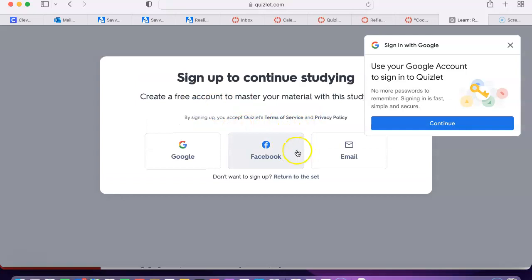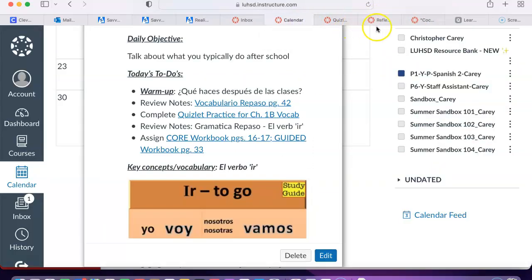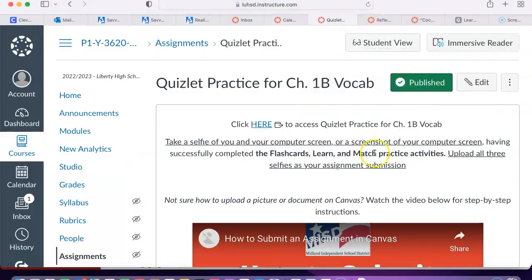and it's going to ask me to sign in. But after you sign in, you'll complete the learn activity, and then again, just to clarify, not the write activity, but instead the match, where you're just matching different tiles of vocabulary together. So complete those three activities, take a screenshot, or if you're using the laptop, you can just take a selfie of you and the activity. Make sure the images are legible so I can see that you've completed them, and then you're going to upload each of those three images to this assignment in Canvas.